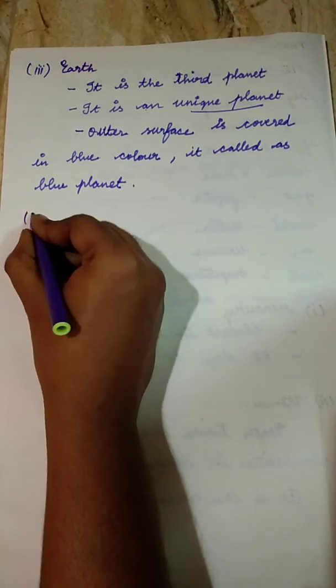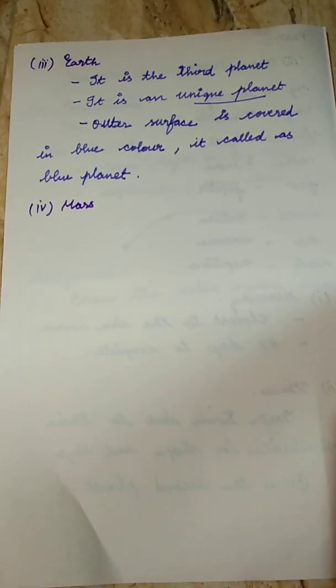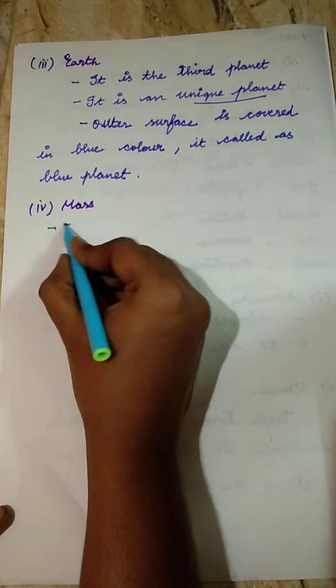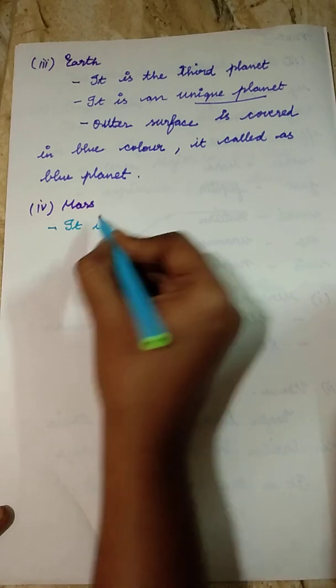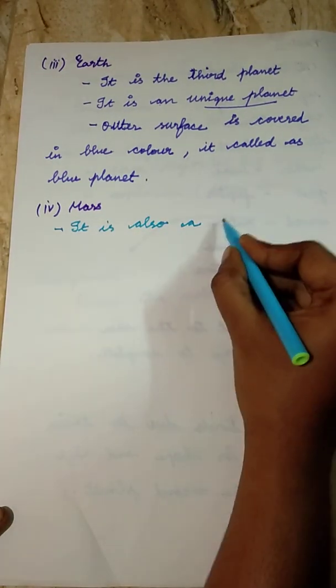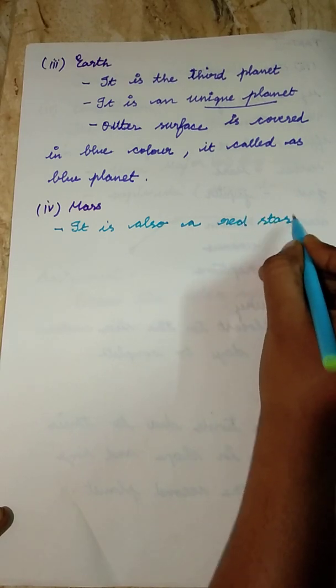The fourth heading we are going to see is Mars. It is also a red planet. Sorry, it is a red star.